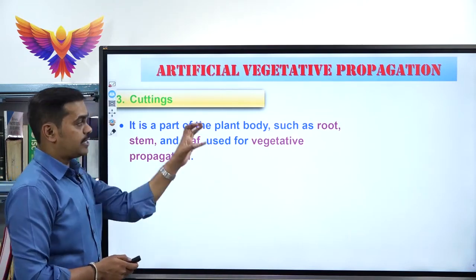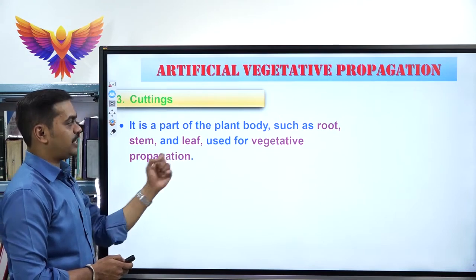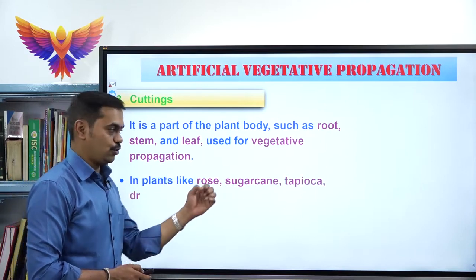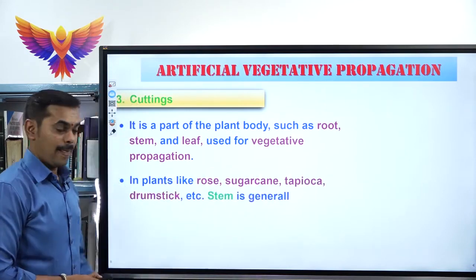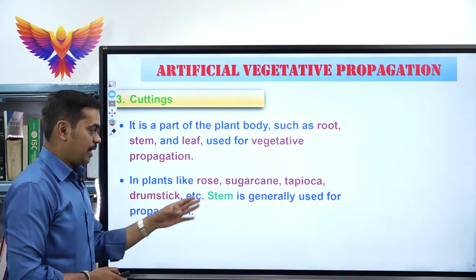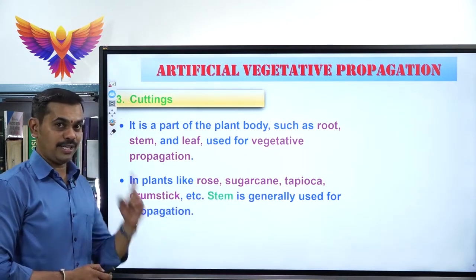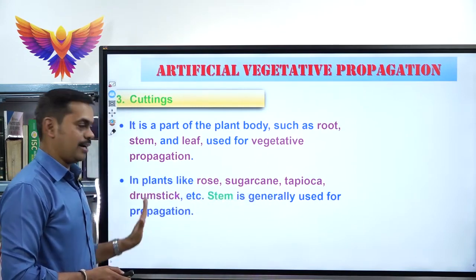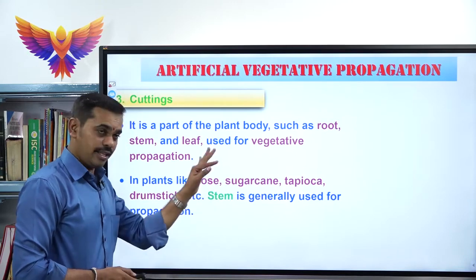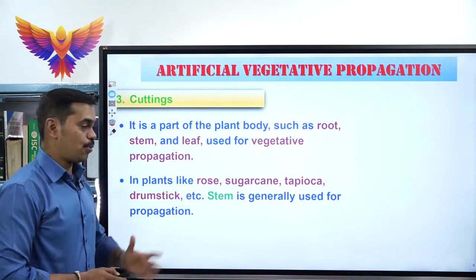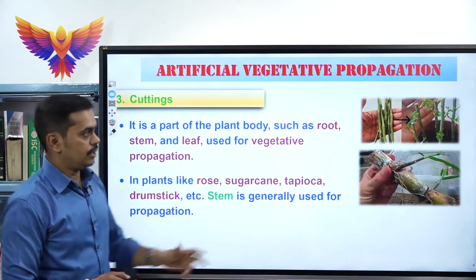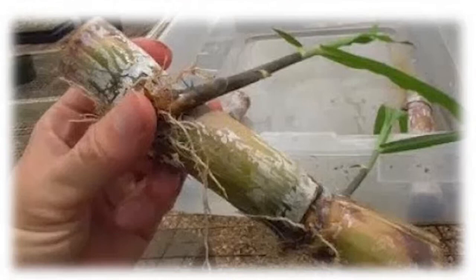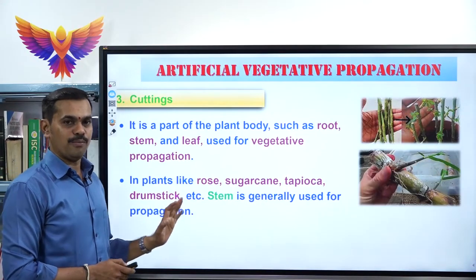So that is why in some plants the root, stem and leaf are used for vegetative propagation, and in plants like rose, sugarcane, tapioca and drumstick, etc., the stem is generally used for propagation. Please remember, just now I told rose, sugarcane, tapioca and drumstick. In these plants generally the stem is used for vegetative propagation. See, look at that, stem cutting in rose, this is stem cutting in sugarcane. Clear? Best examples, please remember, very important.